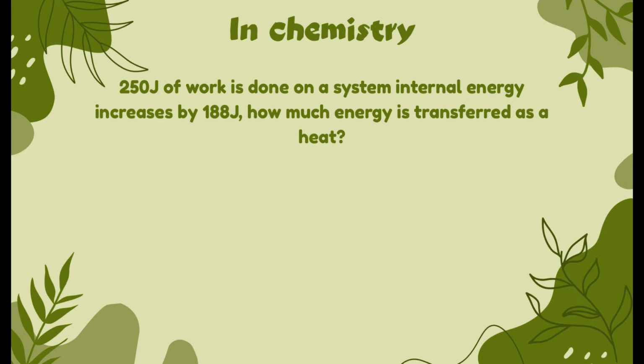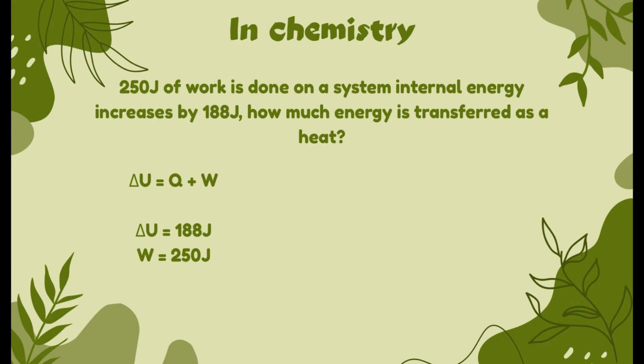Here's a sample problem. 250 joules of work is done on a system and internal energy increases by 118 joules. How much energy is transferred as heat? We're going to use the formula ΔU = Q + W. Since the work is done on a system, this means that the 250 joules is positive. The total energy is positive because in the problem we can see that the total energy increased by 118 joules. In other words, it was absorbed.